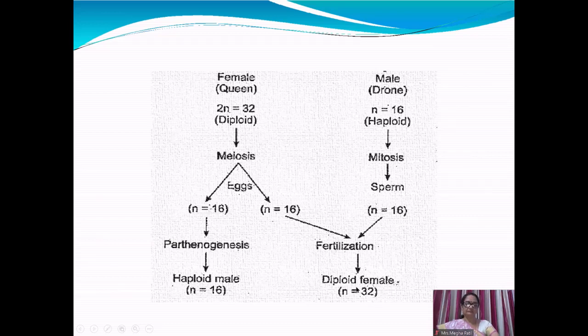So the diploid female is a worker or queen. While after meiosis, n equals 16 chromosomes. By the process of parthenogenesis, a haploid male, n equals 16 chromosomes, is formed, which is called male drone. So male is haploid and female is diploid in nature in honeybees.